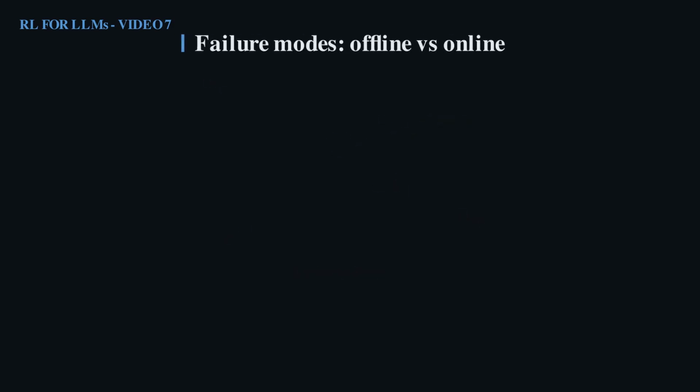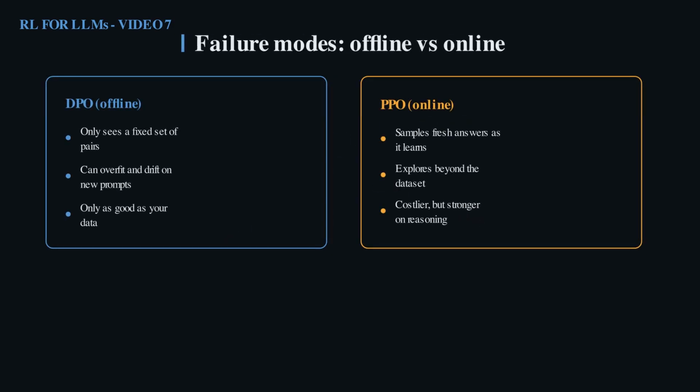Now the catch that most tutorials skip, DPO is offline. It only ever sees a fixed set of comparison pairs and never samples fresh answers. So it can overfit the chosen set and drift on prompts it has not seen, and it is only as good as the pairs you feed it. Beta needs care too. Too small overfits, too large barely moves the policy.